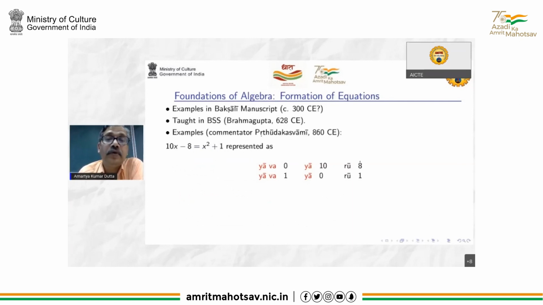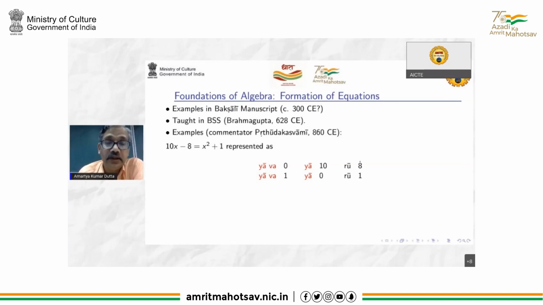Then there is this. Apart from symbols, the foundation of algebra involves formation of equations. So already in the Bakshali manuscript, which many historians of mathematics date to around 300 AD, but some have a different point of view, some say 7th century, let's not get into that debate, there are examples of equations there. But what we definitely know is Brahmagupta's text is 628. There he teaches about formation of equations, which is illustrated by his commentator with an example.